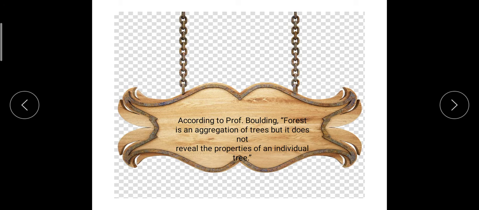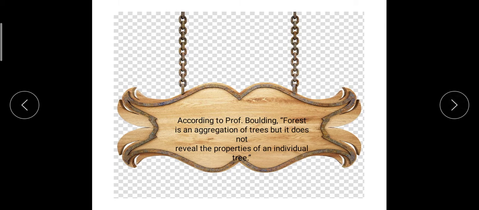A forest is an aggregation of trees but does not reveal the properties of an individual tree. So we are not focusing on the individual, but we are focusing on all the trees, not one particular tree.